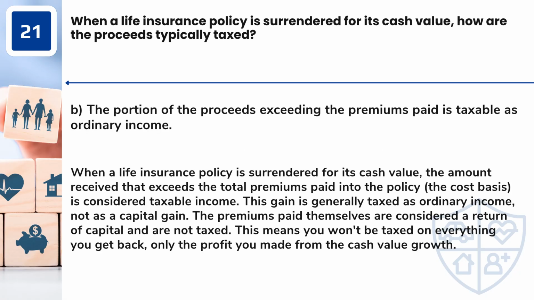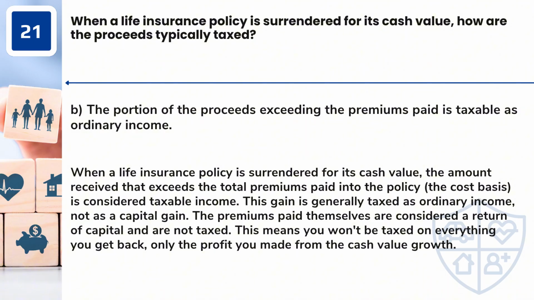Answer: B. The portion of the proceeds exceeding the premiums paid is taxable as ordinary income. When a life insurance policy is surrendered for its cash value, the amount received that exceeds the total premiums paid into the policy, the cost basis, is considered taxable income. This gain is generally taxed as ordinary income, not as a capital gain. The premiums paid themselves are considered a return of capital and are not taxed. This means you won't be taxed on everything you get back, only the profit you made from the cash value